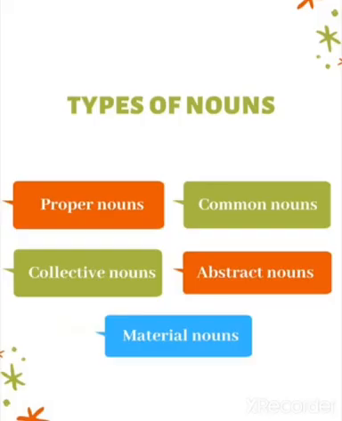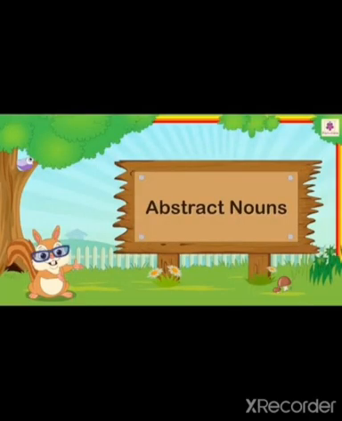Okay, we have 5 types of nouns: proper nouns, common nouns, collective nouns, abstract nouns and material nouns. You people must be aware of proper and common nouns. Today we'll focus on abstract nouns. What are abstract nouns? Let's see. Okay, now see, as I told you, today our topic of interest is abstract nouns. So what are abstract nouns?